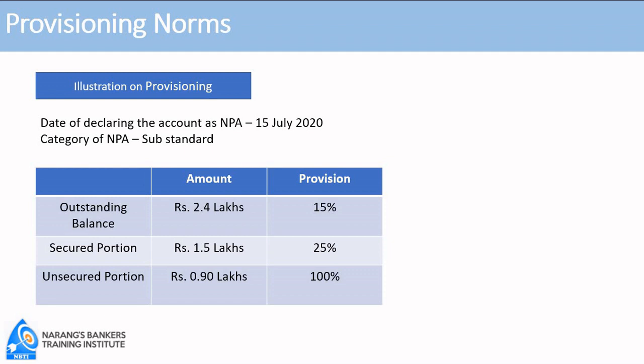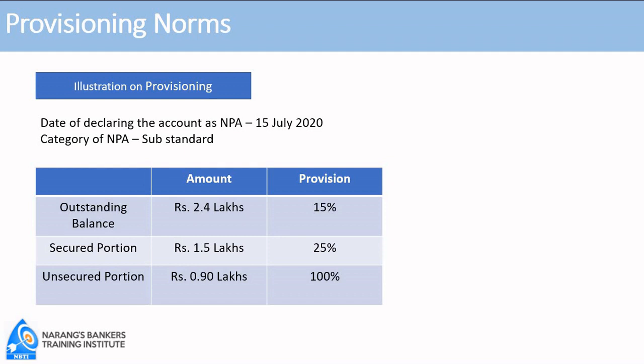Before we decide how much provision is to be made, let us see what is the category of NPA. The category of NPA is clearly indicated as substandard. So in the given example, the examiner is trying to confuse you by giving secured portion and unsecured portion separately, because secured portion and unsecured portion are required separately only for calculation of provision for doubtful assets.